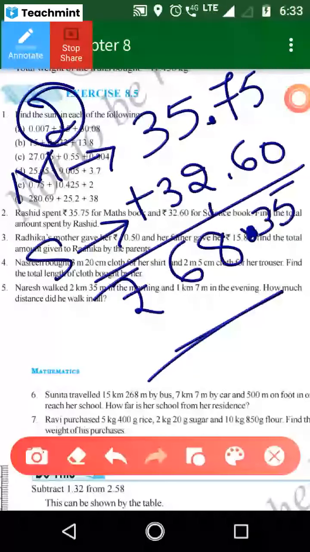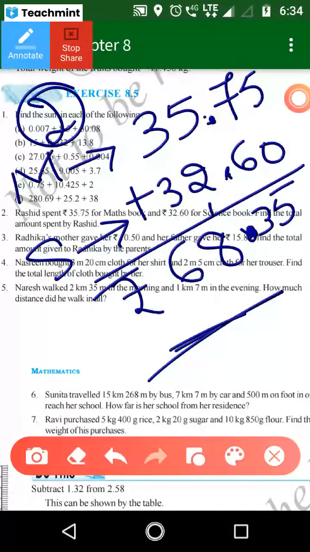Because you're writing on your fingers, right? So here you must observe the decimal point. After that you can place the values and add. This is very easy. But be careful here. Be conscious while you are placing the values. Ma'am, I got the next problem's answer. Yes, good. So the second problem's answer is completed by all of you.